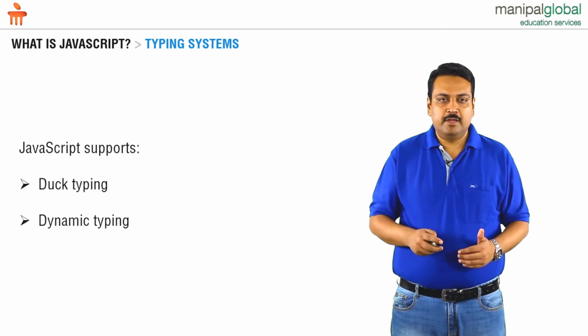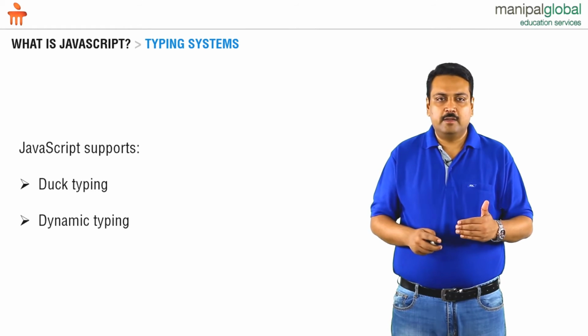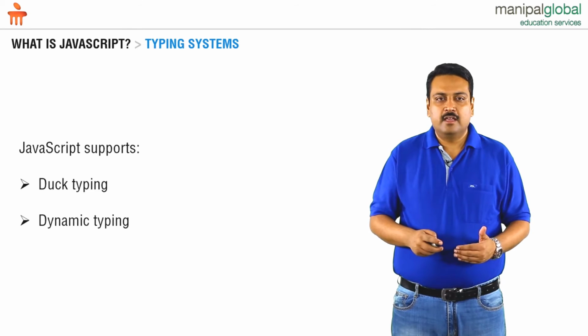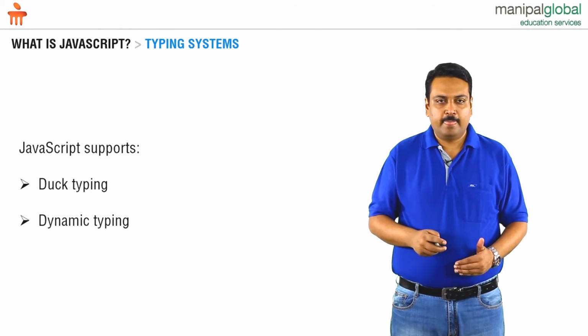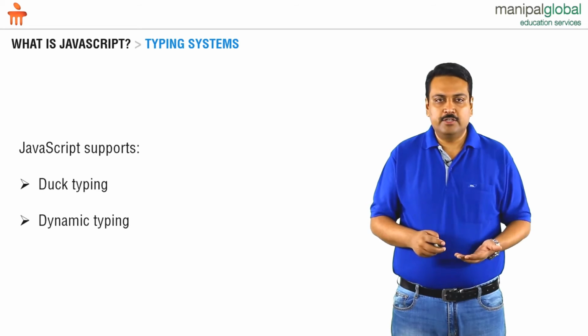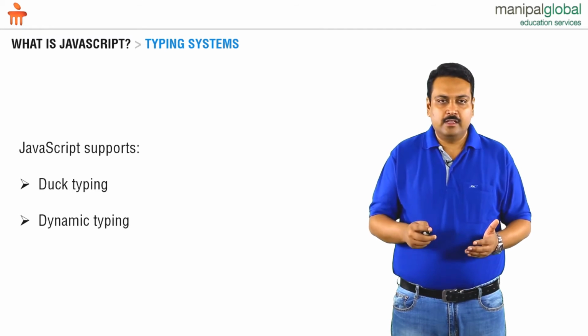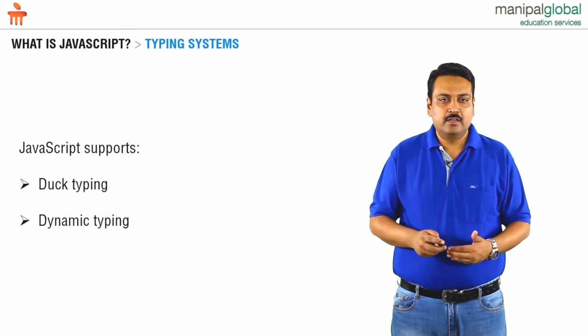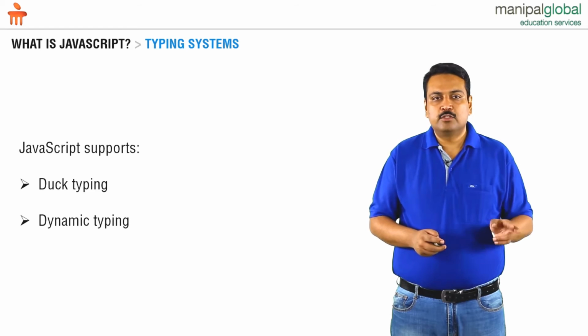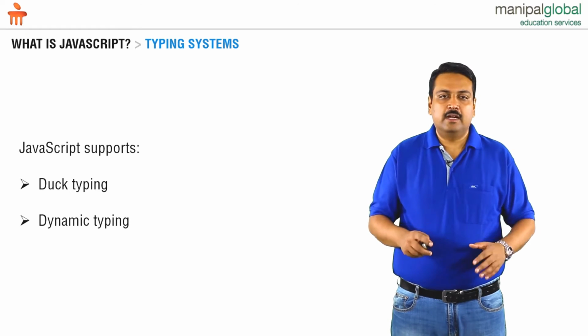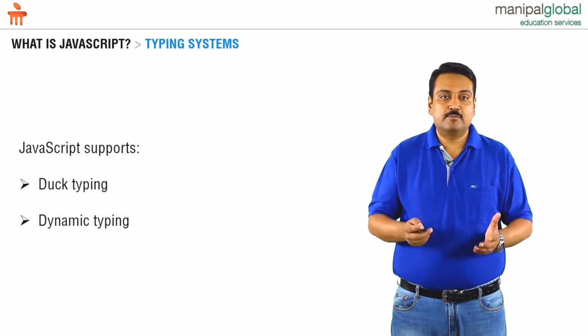Whereas duck typing is similar to dynamic typing in the sense that if we have an object, and that object is passed to a function, and in that function we accept it as another object and call methods on it, those methods may work, may not work. So if those methods work, we say that our object is duck typed.